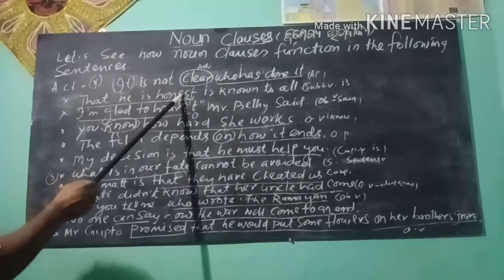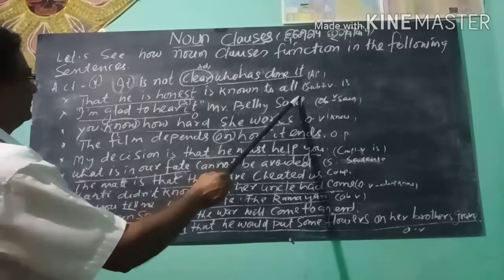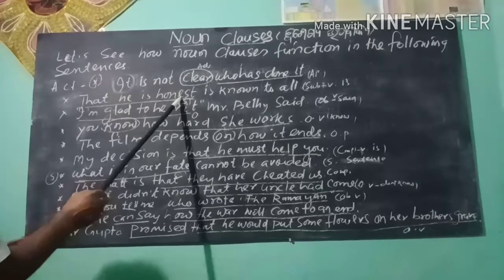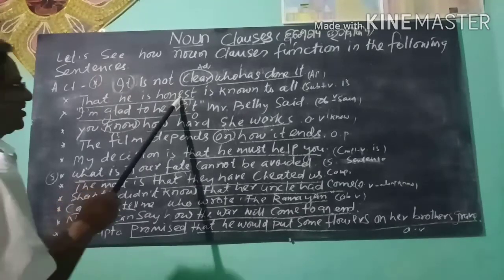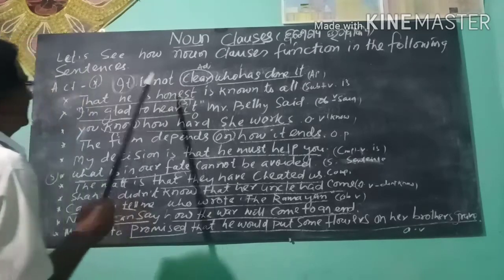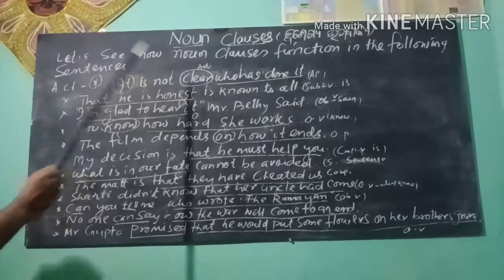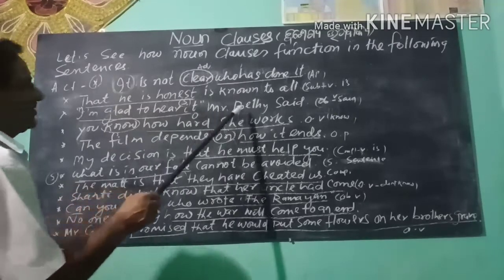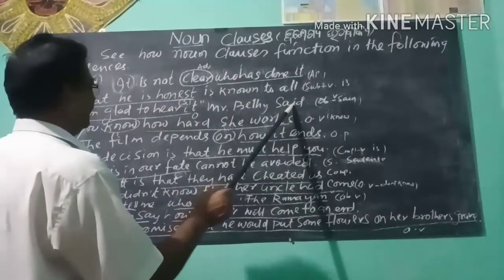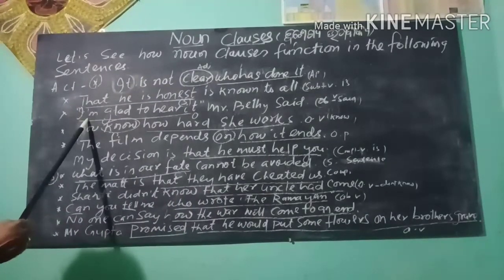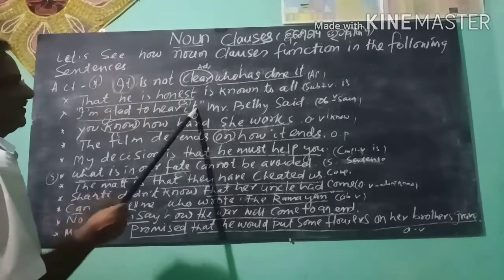That he is honest is known to all. That he is honest, noun clause, works as the subject of the verb is, the subject of a sentence. I am glad to hear it, Mr. Bedi said. Here, the noun clause is I am glad to hear it.